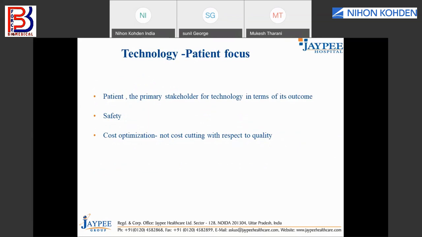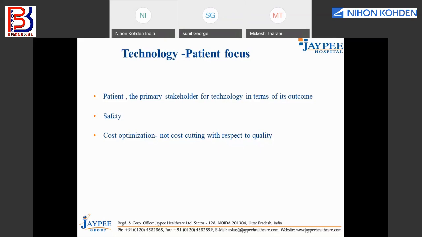So you always look for the safety certification, whether it is CE certified, whether it is FDA approved. So given a chance, always go for the equipment with the safety precautions, safety certifications only. And then based on this, we can do a cost optimization. Cost optimization doesn't mean that it is cost cutting. It is something related to quality.